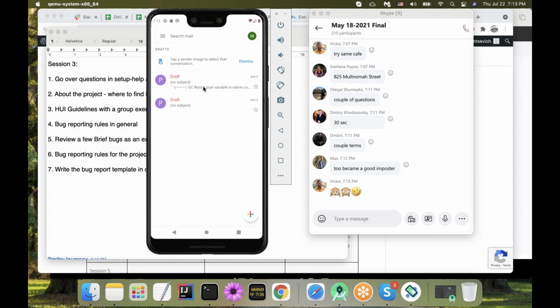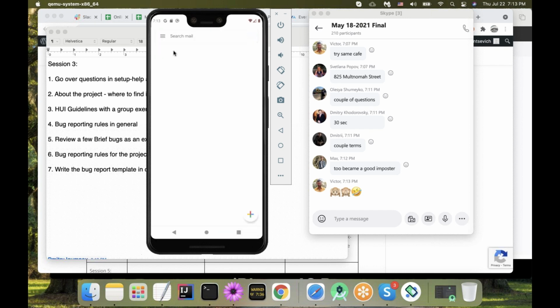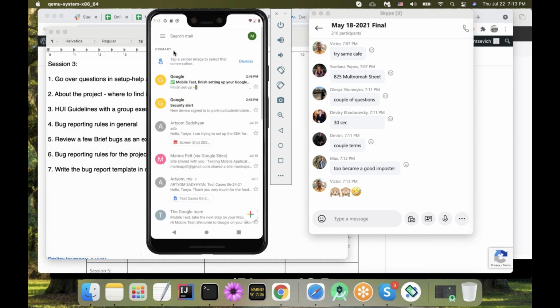Okay, so I'm in my Gmail, primary, for example. My test case says, when we save a message as a draft, we should show the user that we actually did it, so the user knows, don't worry, it didn't get deleted, it is saved as a draft. So I need to write the test case for this scenario.